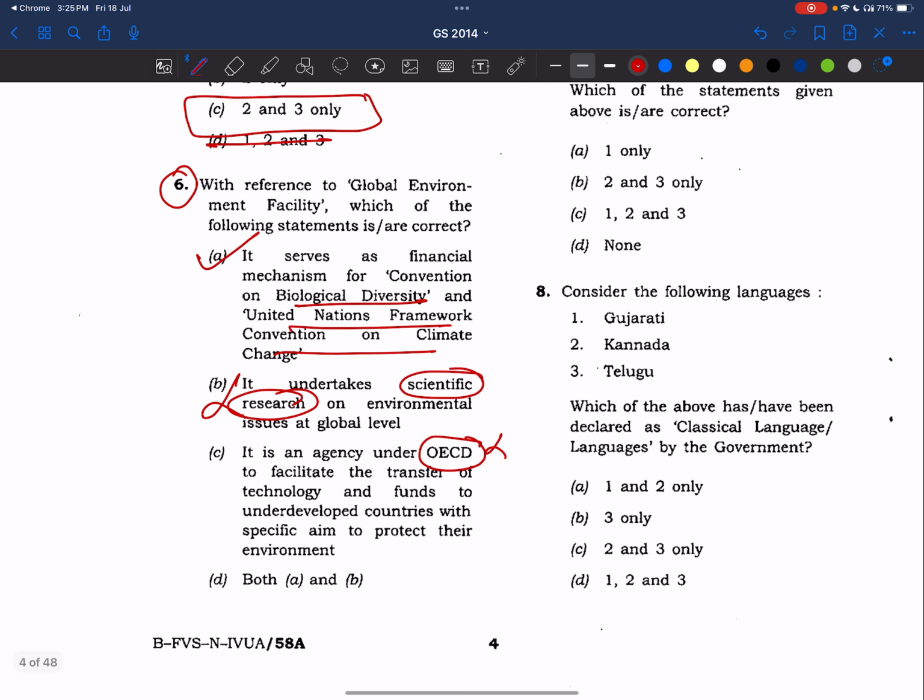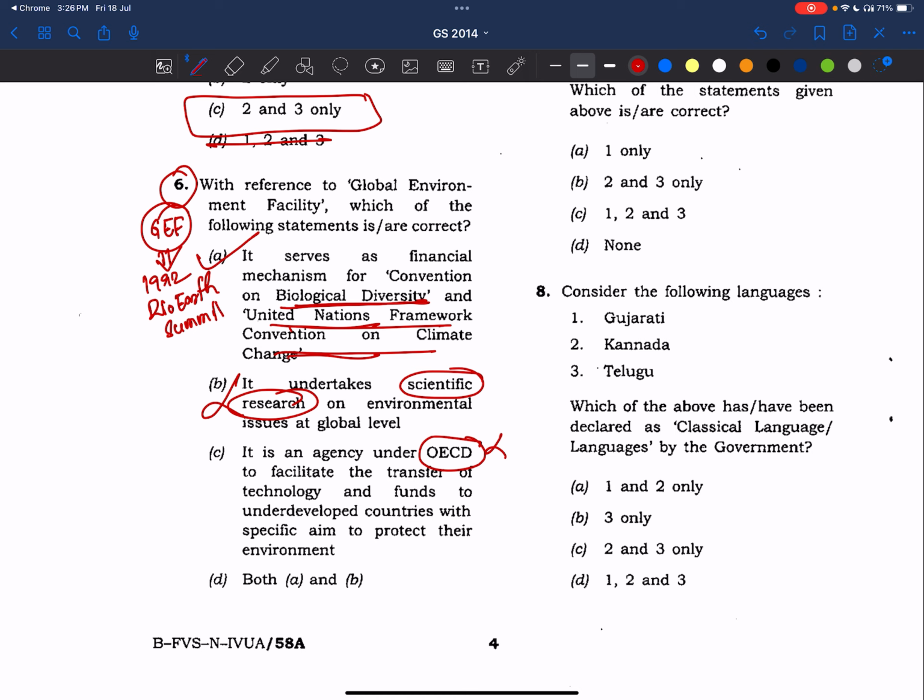Now see, what we need to learn from this question, we need to make notes on the Global Environment Facility and also biodiversity conventions, UNFCCC. GEF was established in 1992 during the Rio Earth Summit itself, right?